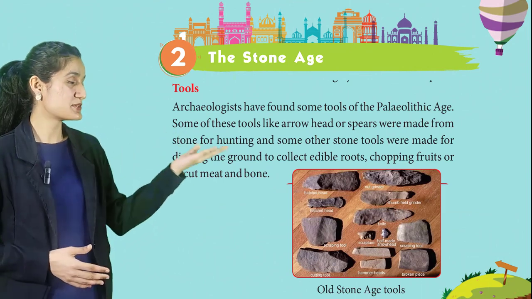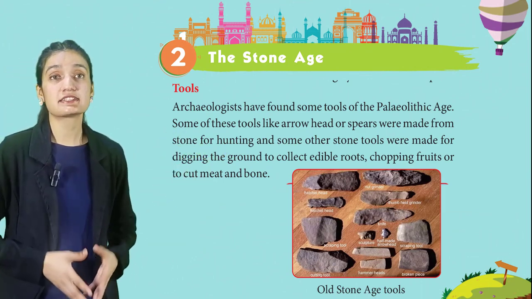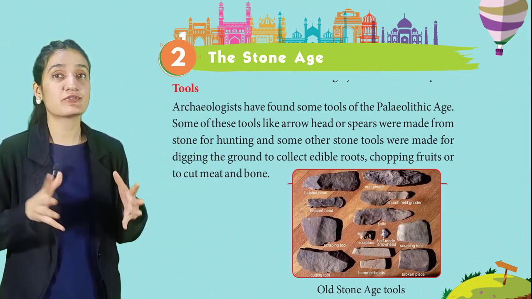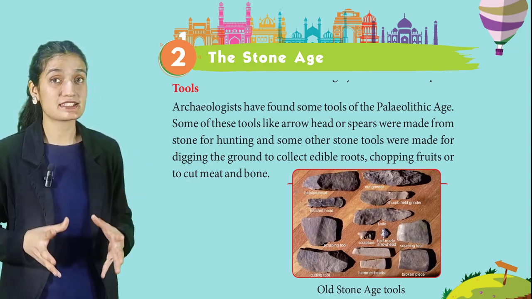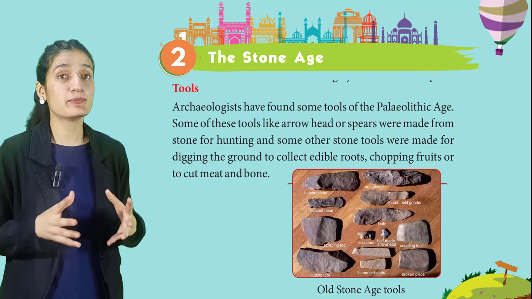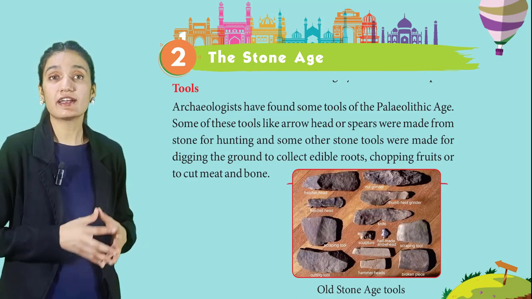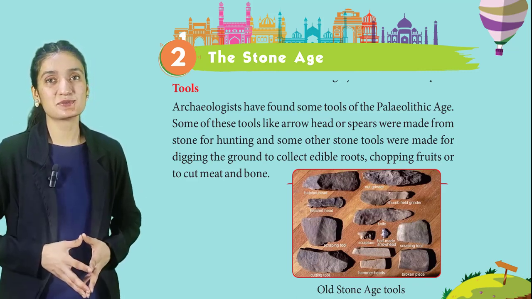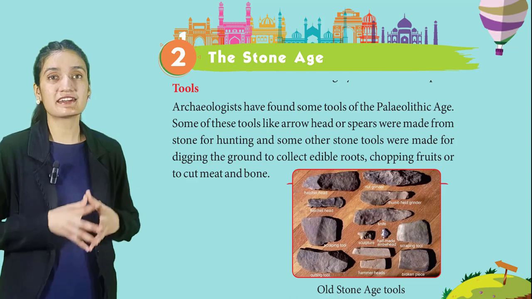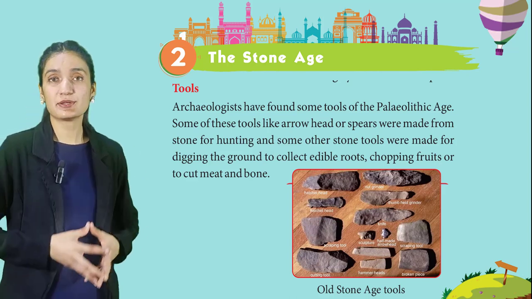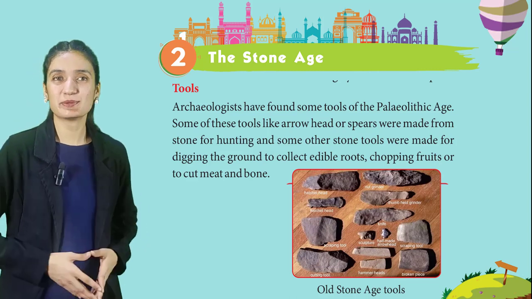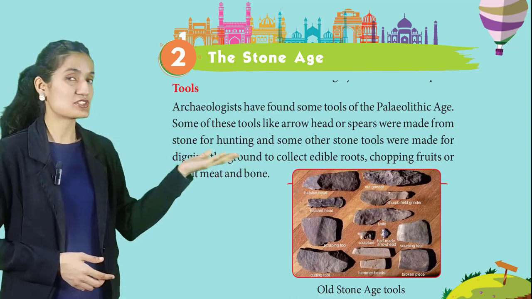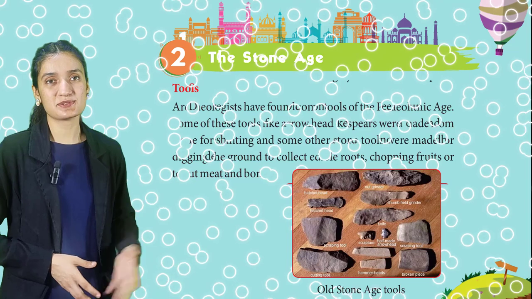Now next is tools. Archaeologists have found some tools of the Paleolithic age. Some of these tools like arrowheads or spears were made from stone for hunting, and some other stone tools were made for digging the ground to collect edible roots, chopping fruits, or to cut meat and bone. Here is the picture showing old Stone Age tools.